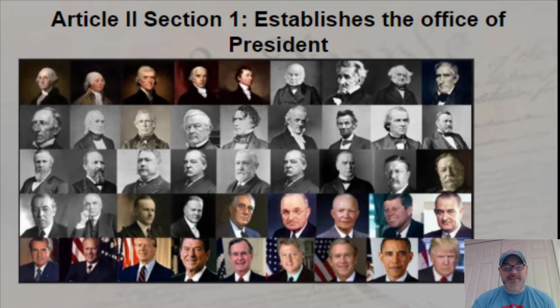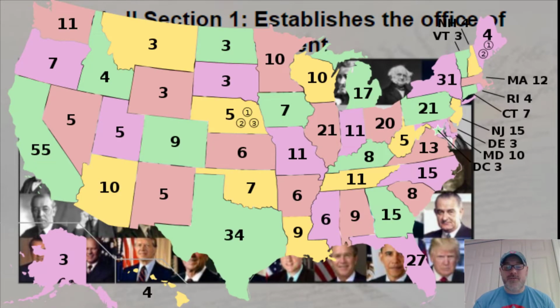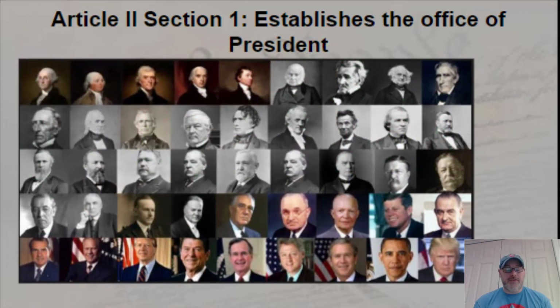The president actually is not technically elected by the people, I guess you would say. Yes, the people vote for him, but it's actually the Electoral College, whereby each state gets 1 vote for each member of Congress. And I'm going to show you a map here in a moment that gets more into that. So the Electoral College is actually how the president is elected.